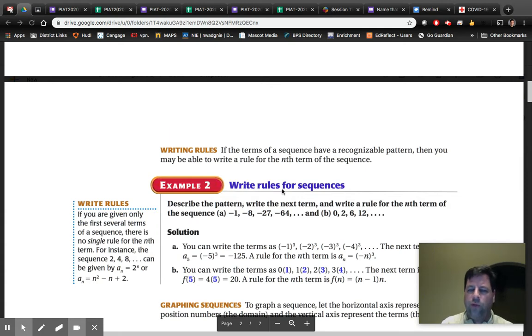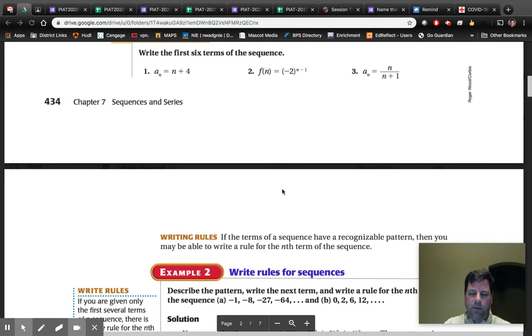Write the rules for the sequence. So now they're going to give you the sequence, and let me try to cover that up there. They're going to give you the sequence. You guys can see it down here, and you guys now have to come up with a rule. So let me write this down. This is example number 2. Example number 2, and A is -1, -8, -27, and -64.